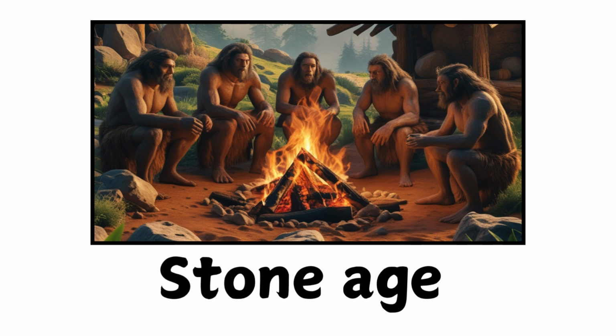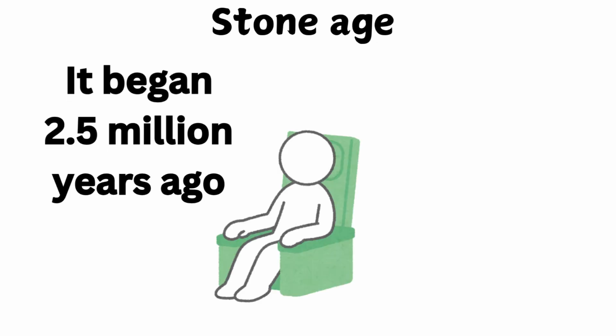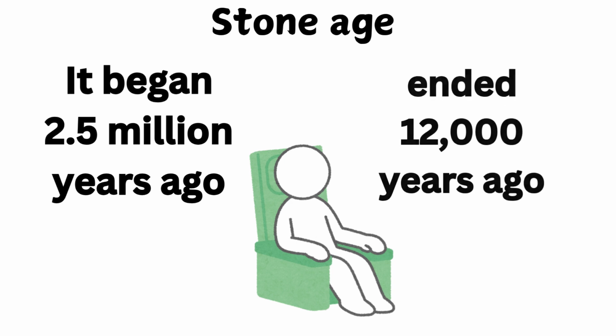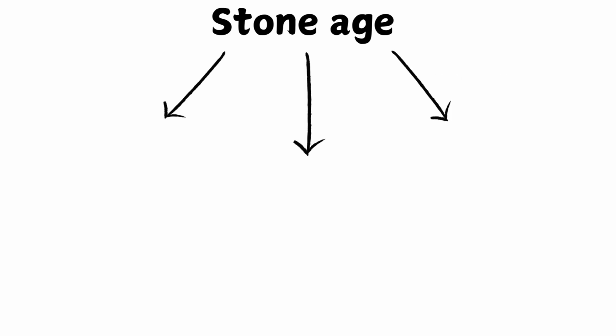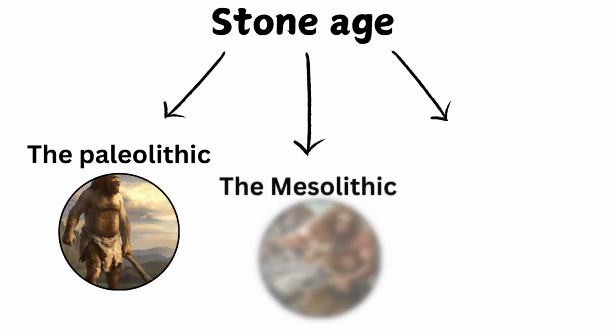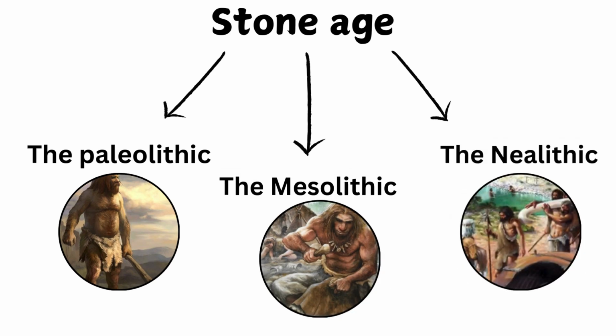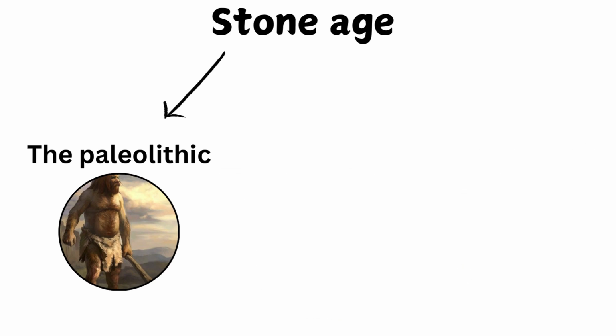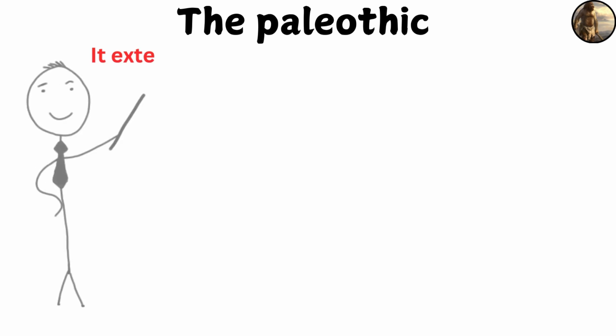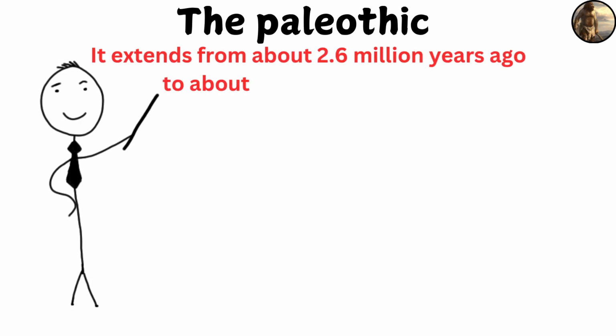Stone Age. The Stone Age began 2.5 million years ago and ended 12,000 years ago. It can be divided into three periods: the Paleolithic, the Mesolithic, and the Neolithic. The Paleolithic. The Paleolithic extends from about 2.6 million years ago to about 300,000 years ago.